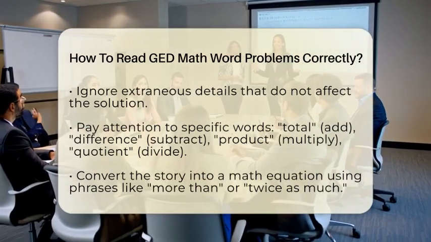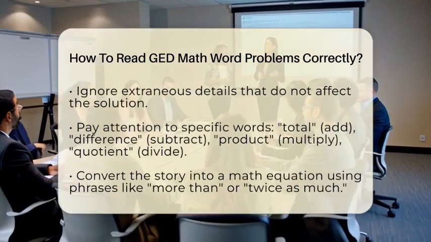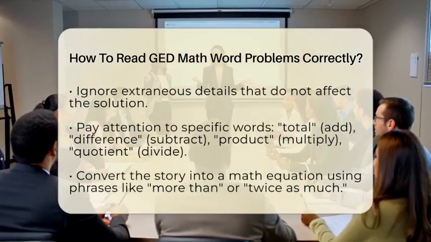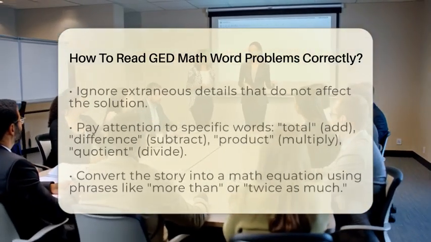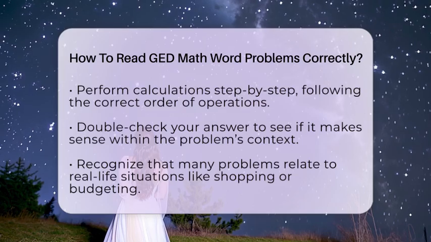After that, translate the words into a math equation. If the problem says 3 more than a number, write it as x plus 3. If it says twice as much, write it as 2 times. This step turns the story into a clear math problem.